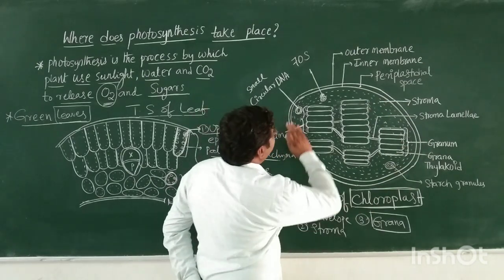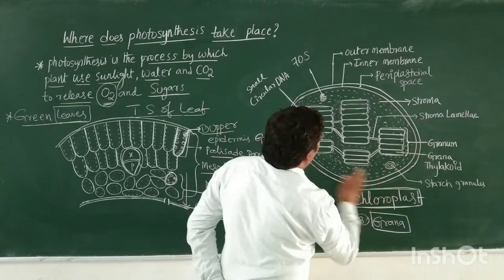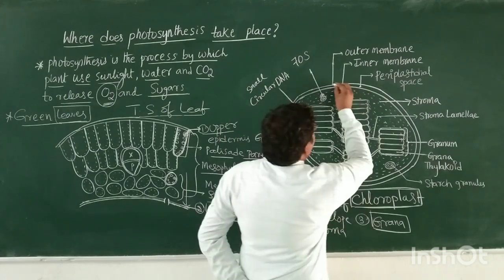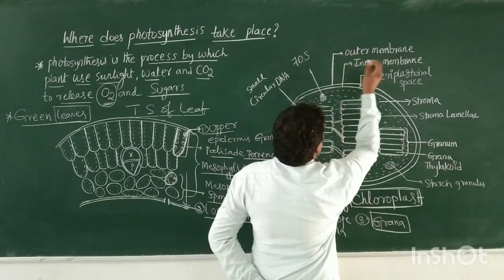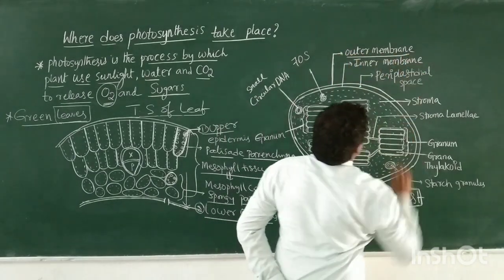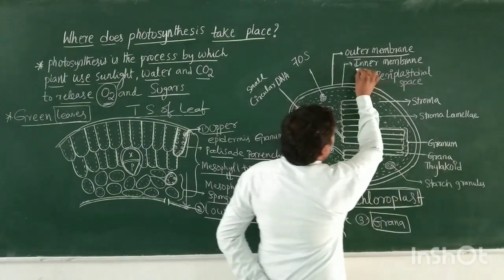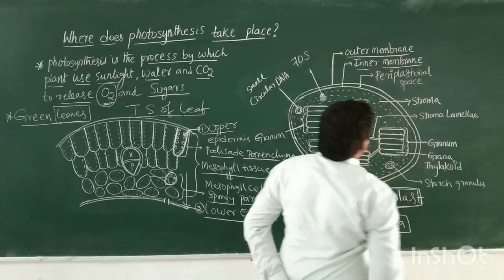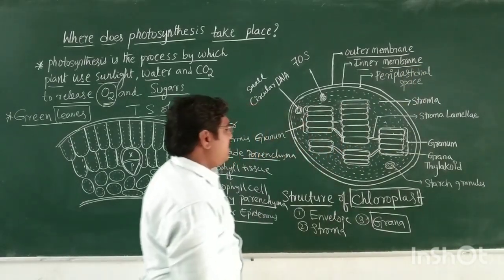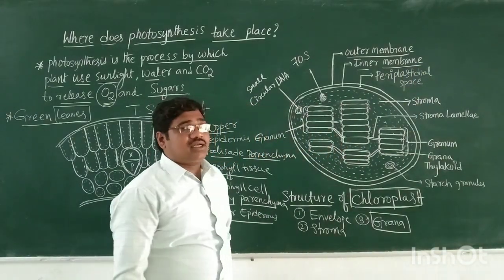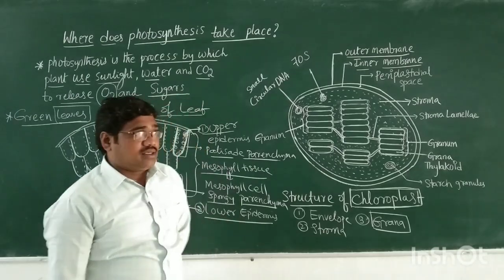The chloroplast is surrounded by two membranes. The outermost membrane is called the outer membrane, and the inner layer is called the inner membrane of the chloroplast. This means the chloroplast is a double membrane organelle.